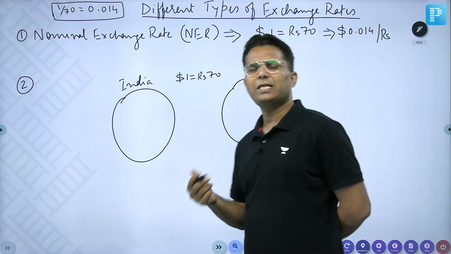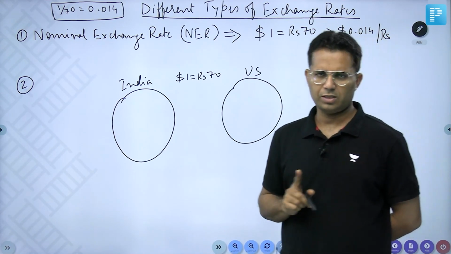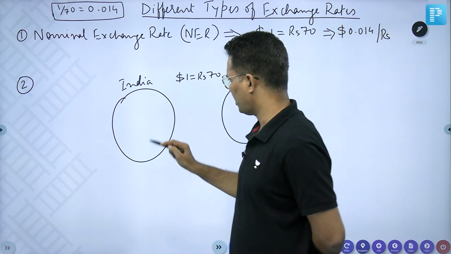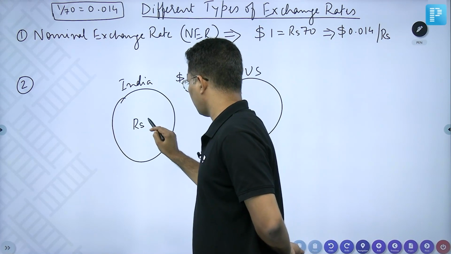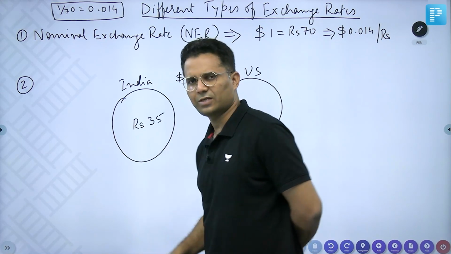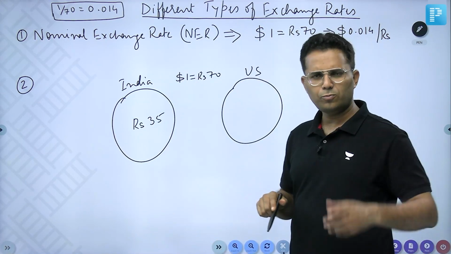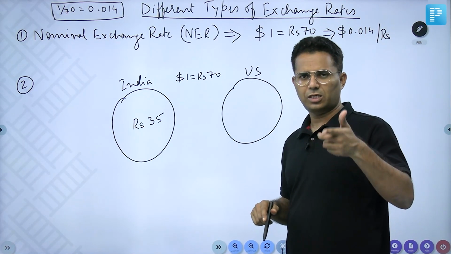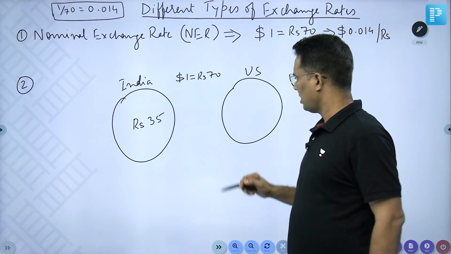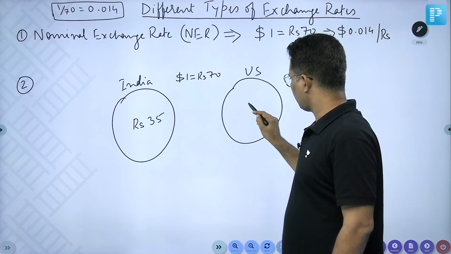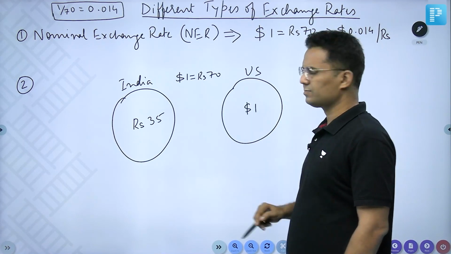Here, suppose India is producing one burger in 1 year. India produces just one burger in 1 year and the price is rupees 35 of that burger. And US also produces exactly the same burger in quantity and quality. And the price of burger in US is $1.